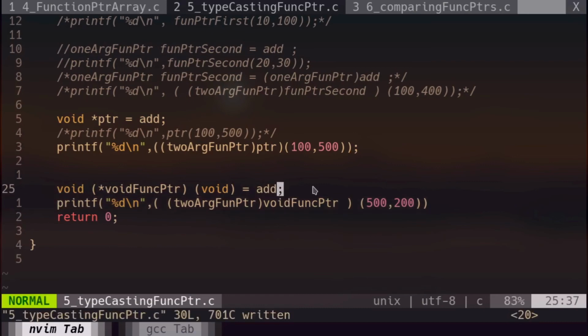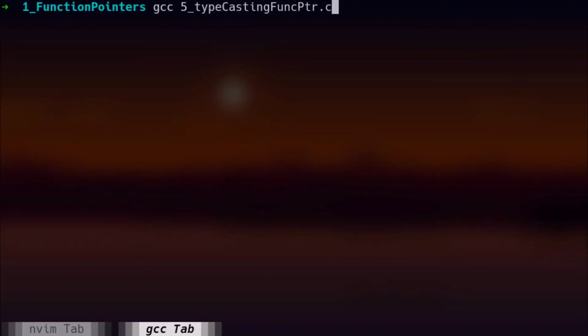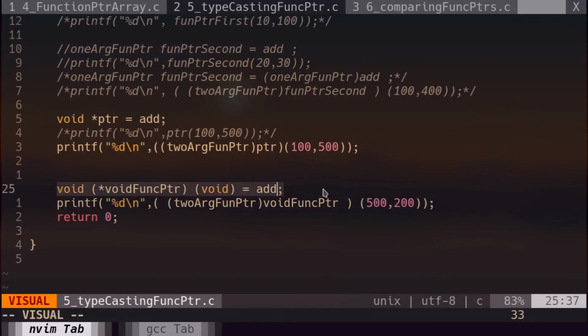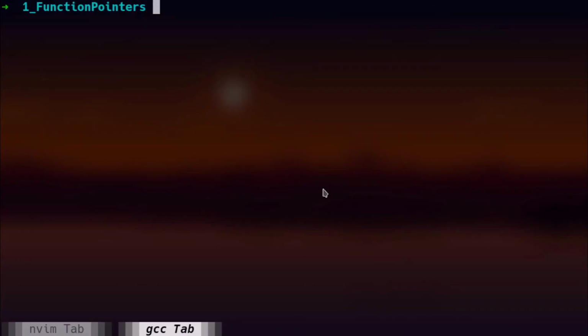Now let's check that. Yeah, there is a mistake in this code. You can see that I obviously didn't put a semicolon at the end of this line. Now I fixed that. First of all, we'll try to compile. Yeah, you can see that it's showing a warning in line number 25, saying that we are trying to assign an incompatible type. Yeah, that's true. But let's check the output whether we get it or not.